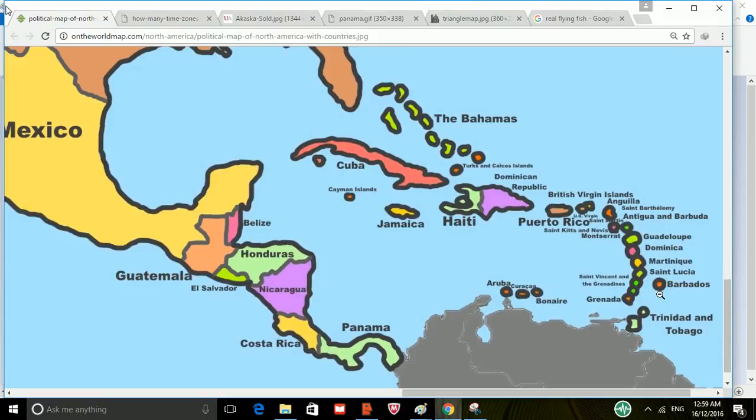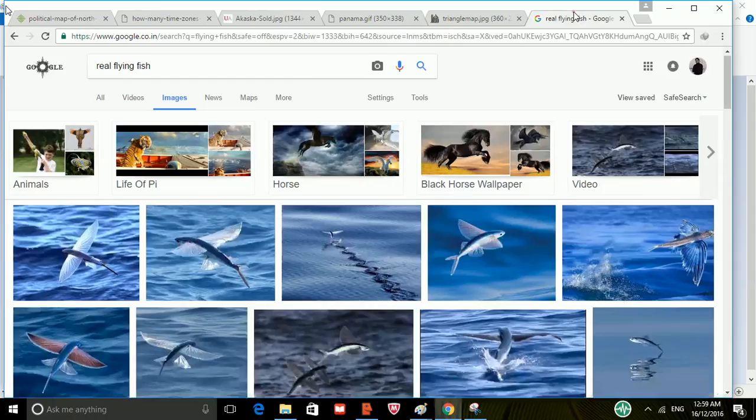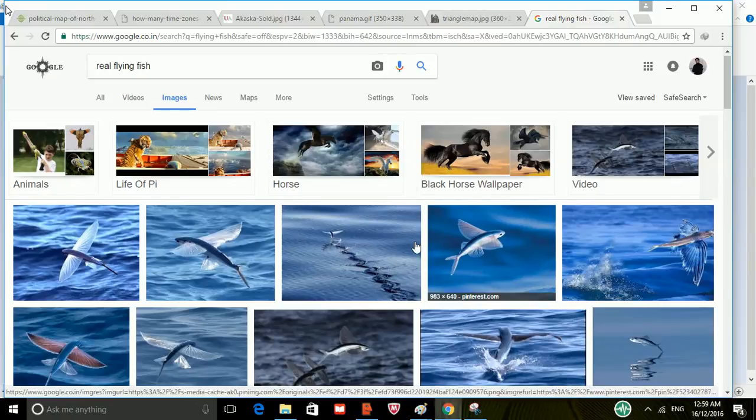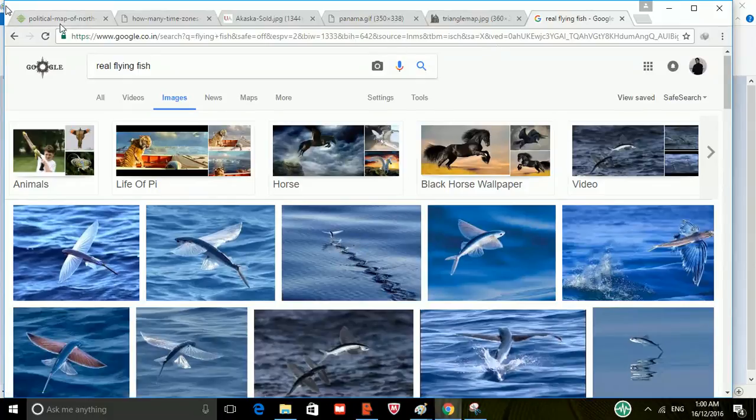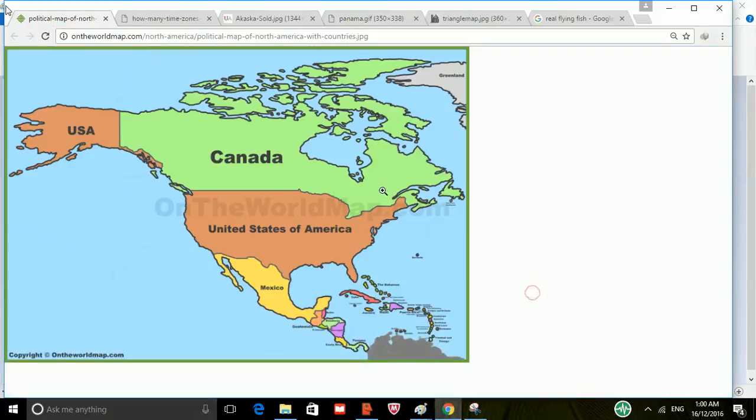We won't go into details, but I'll quickly discuss Barbados. Barbados is called the land of flying fish. A flying fish is actually a fish that can jump out of water and travel as long as 300 to 400 meters outside water. It's pretty interesting. I really encourage you to go to YouTube and see all these videos where you can see the flying fish jumping out of water and flying in the air for long distances. So that's how we discuss the countries.